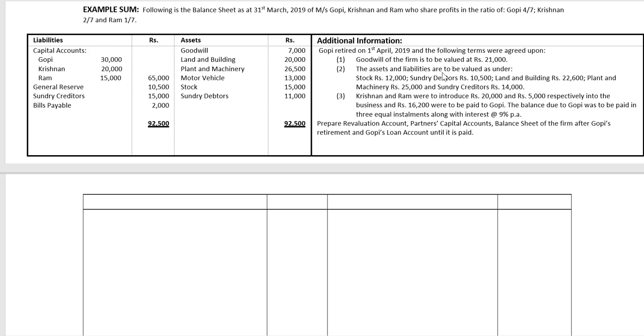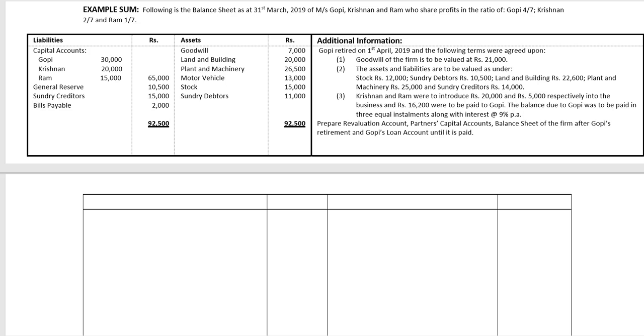First point, goodwill of the firm is to be valued at rupees 21,000. Second point, assets and liabilities are to be valued as under: stock rupees 12,000, sundry debtors rupees 10,500, land and building rupees 22,600, plant and machinery rupees 25,000 and sundry creditors rupees 14,000. Third point, Krishnan and Ram were to introduce rupees 20,000 and rupees 5,000 respectively into the business, and rupees 16,200 were to be paid to Gopi.